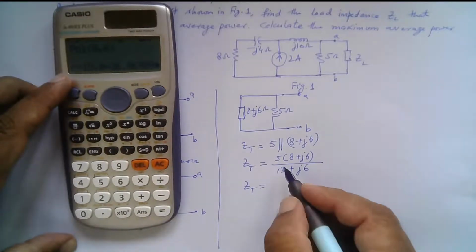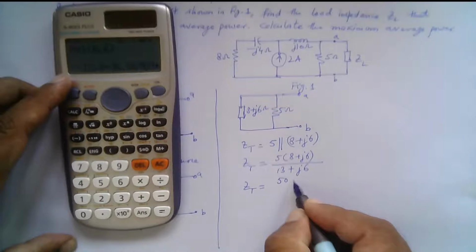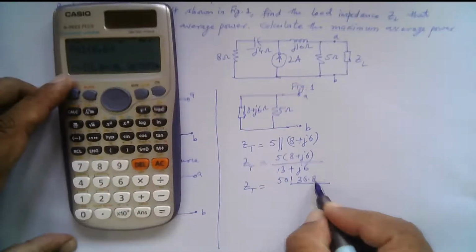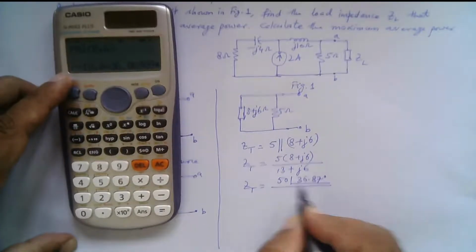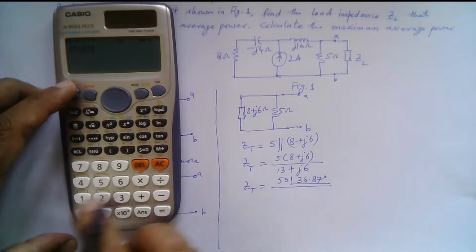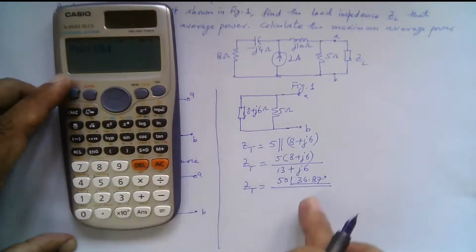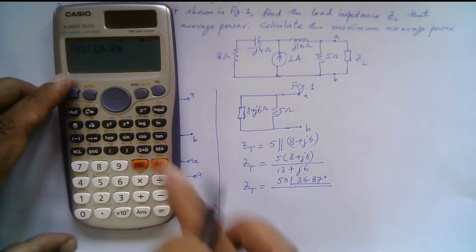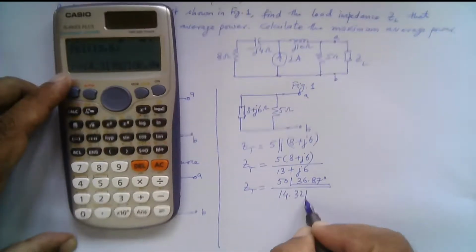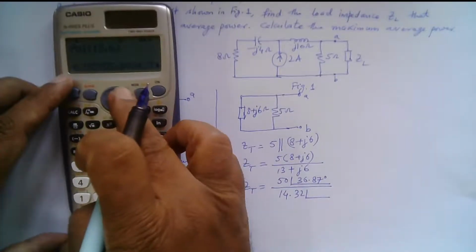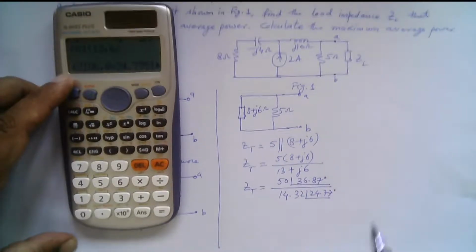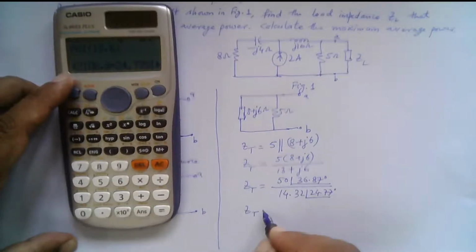So 10 multiplied by 5 will be 50, and the angle remains 36.87 degrees, divided by 13 plus J6. That is 13 and J6, which is 14.32 at an angle of 24.77 degrees.